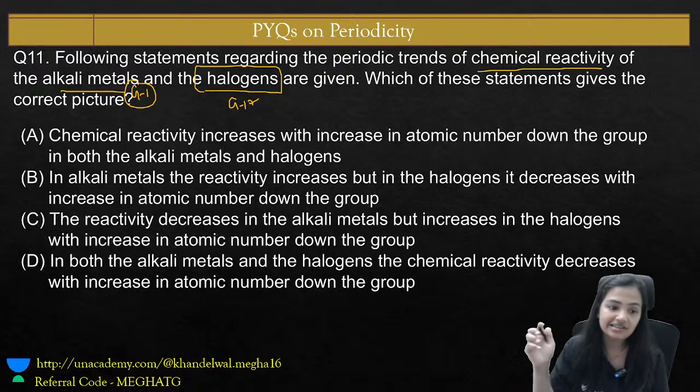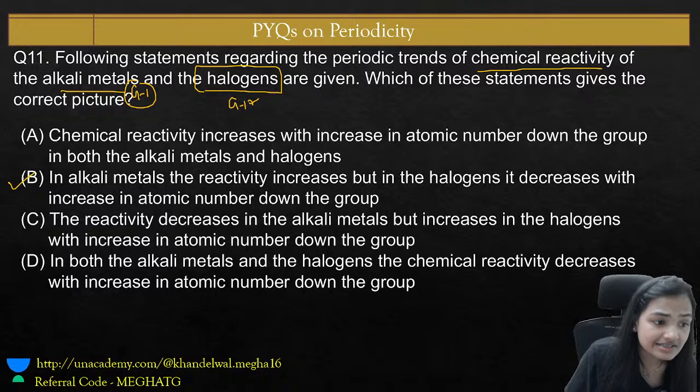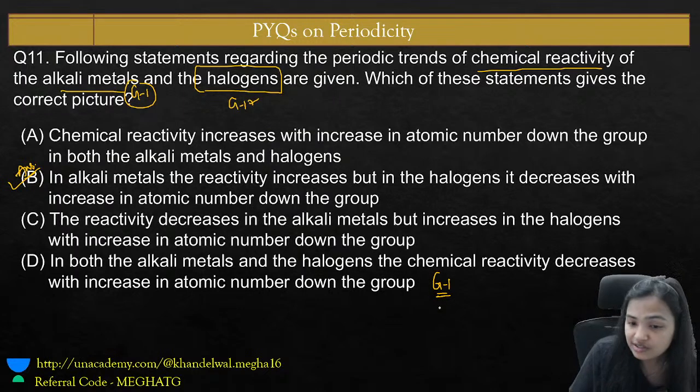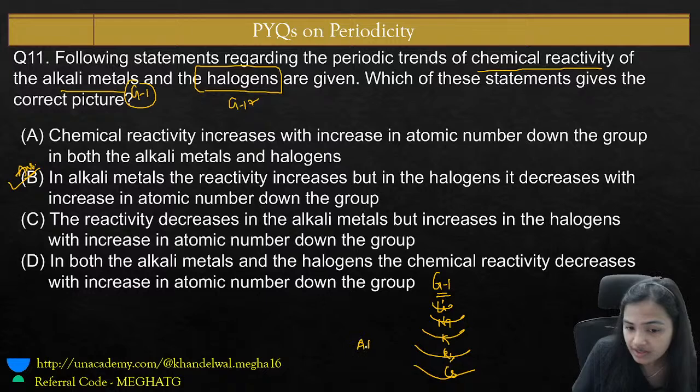Danav, no. The right answer is B. Let's have a look. If we are talking about group 1, what happened? As we go down the group, the atomic number increases and the number of shells increases.